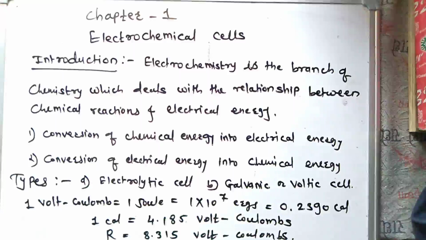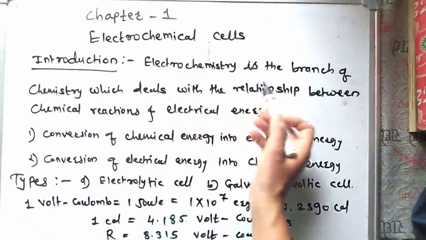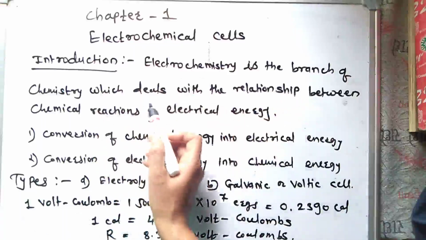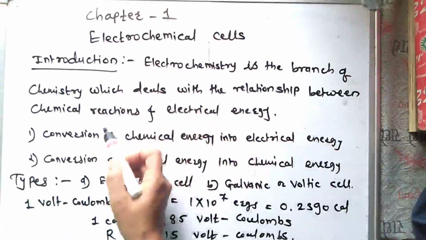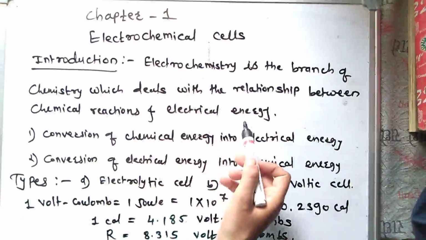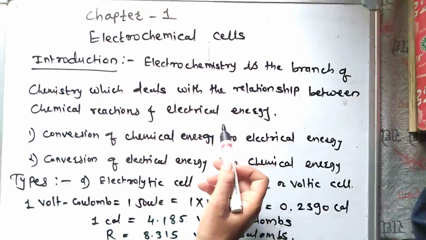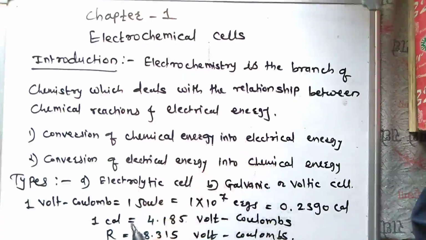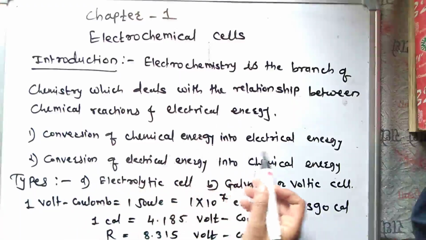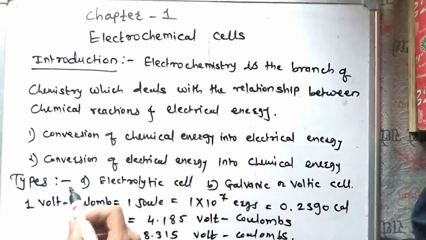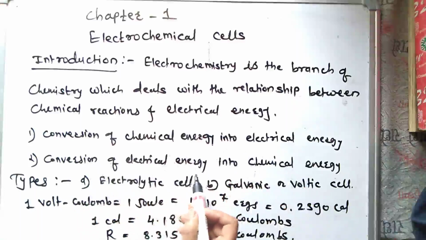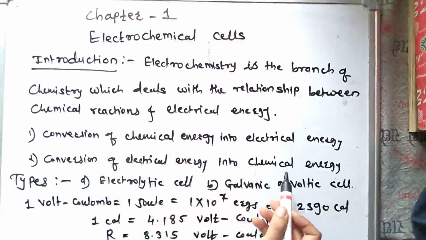In this lesson, we see the first introduction. What is electrochemistry? Electrochemistry is the branch of chemistry which deals with the relationship between chemical reaction and electrical energy. Thus, electrochemistry deals with the quantitative and qualitative study of, first, the conversion of chemical energy into electrical energy, and second, the conversion of electrical energy into chemical energy.